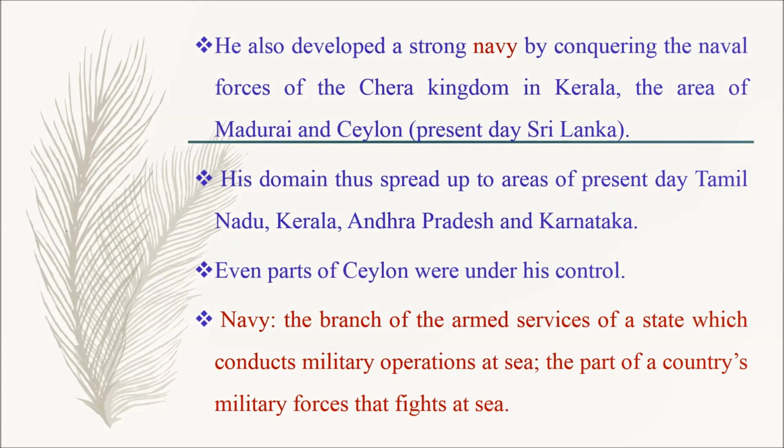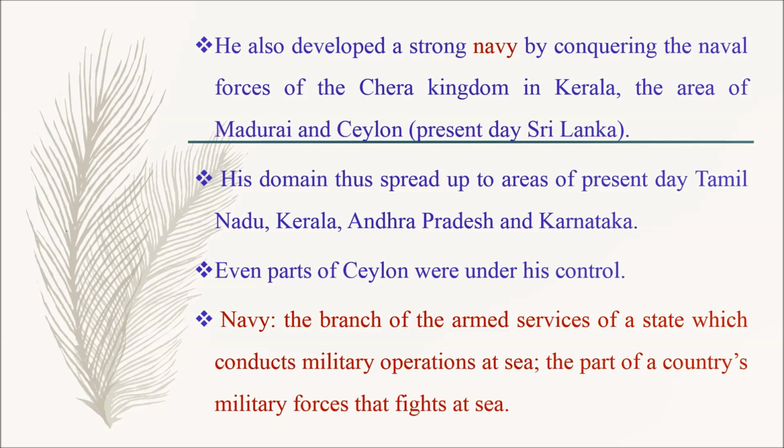He also developed a strong navy by conquering the naval forces of the Chera kingdom in Kerala, the area of Madurai and Ceylon, present-day Sri Lanka. His domain thus spread up to areas of present-day Tamil Nadu, Kerala, Andhra Pradesh and Karnataka.